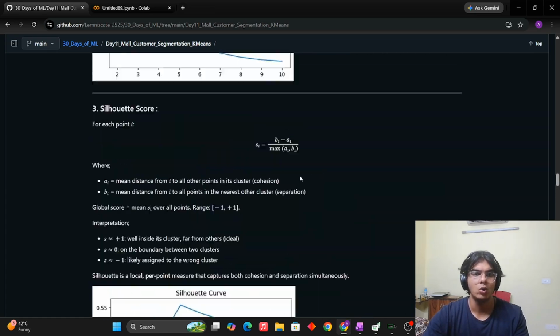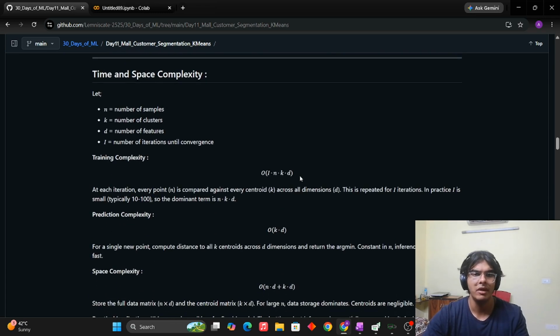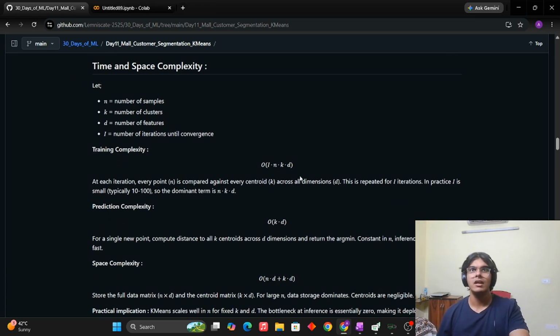Now, very important. Let's quickly go through the time complexity. The time complexity here is not that much because, like I said, these distance calculations do not take a lot of computation power. So, it is basically O(I N K D). I is the number of iterations until convergence. It is not that high because in practice, k-means is a pretty quick algorithm. Around 10-15 iterations you will probably converge even for medium to large data sets. If it is too high, it might go higher, but 10-15 is the usual answer for I.